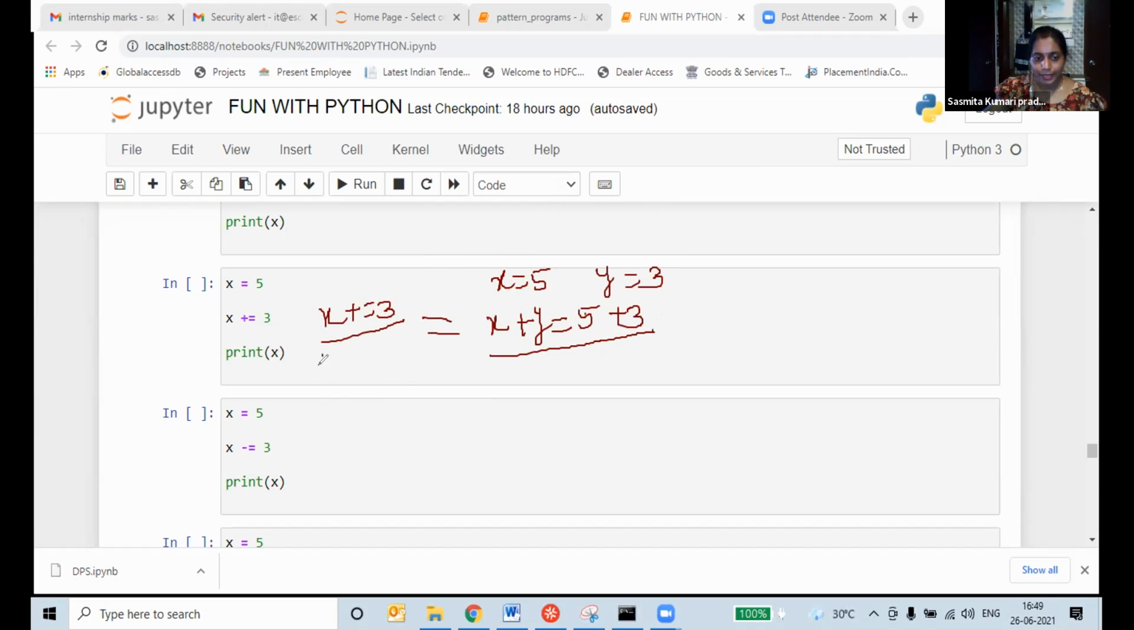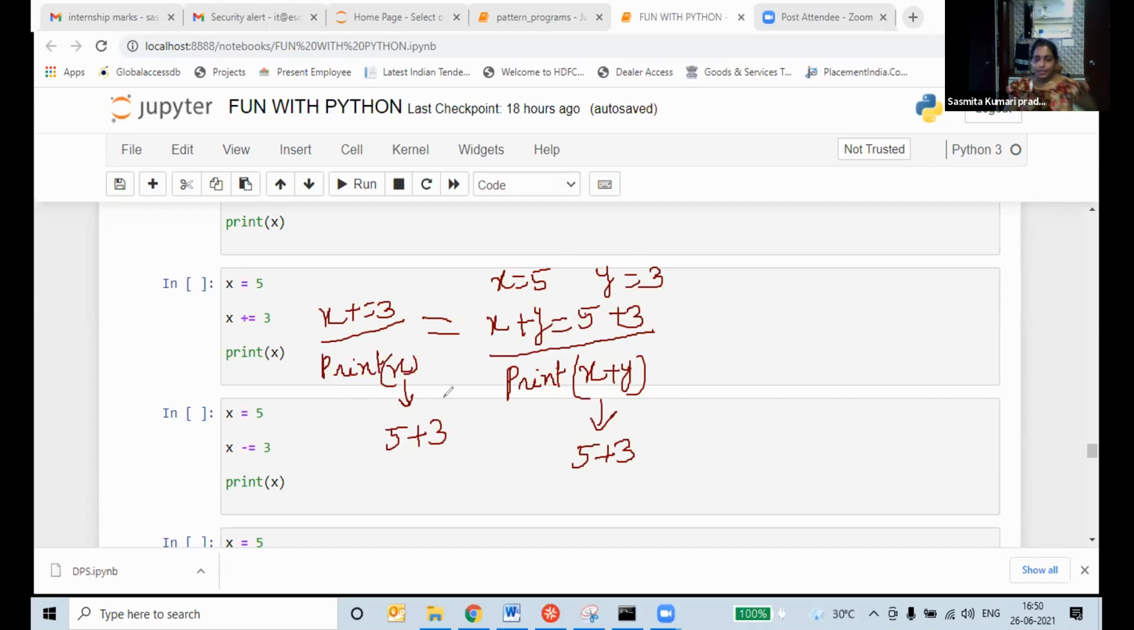Now, if I write print x, what is the value we will get? x is equal to 5 plus 3. Yes. Now, if I write print x plus y, what is the value of this? This is also 5 plus 3. Are you getting it, students? See here one thing. Now you got it? Everyone, I am asking you. Sudeep, Bhavin, Sarman. Yes, ma'am.